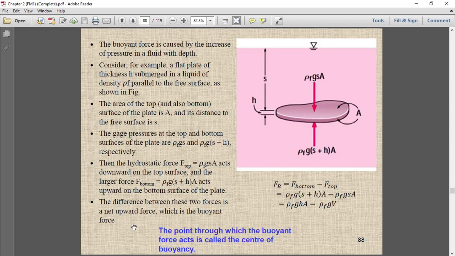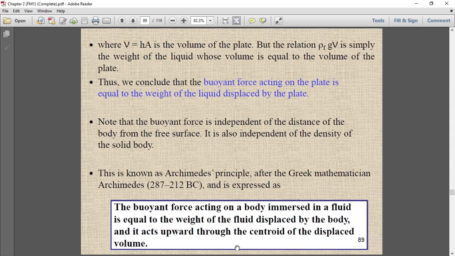And what is the acting position of the buoyancy force? The point through which the buoyant force acts is called the center of buoyancy. The point through which the buoyant force passes is called the center of buoyancy. So now let's move on to the other slide.